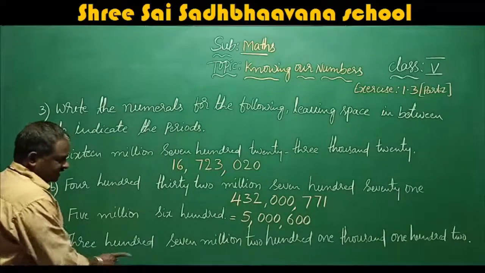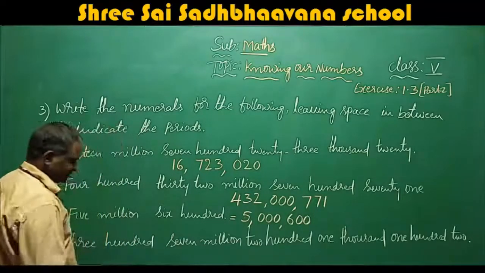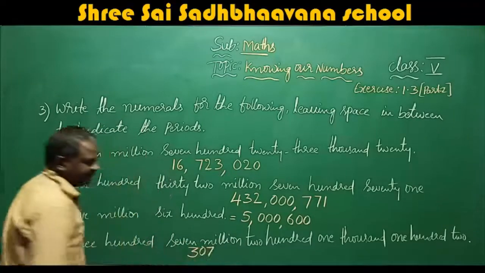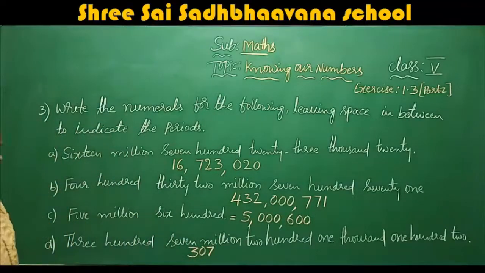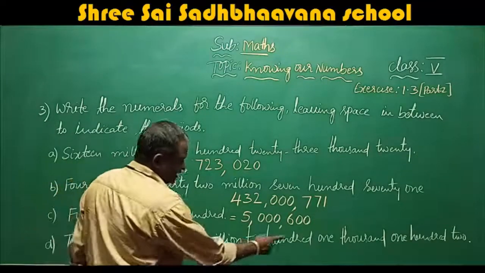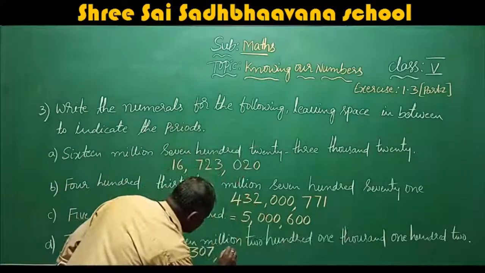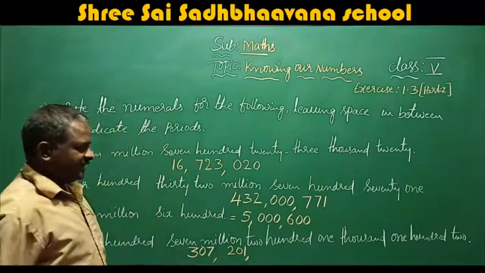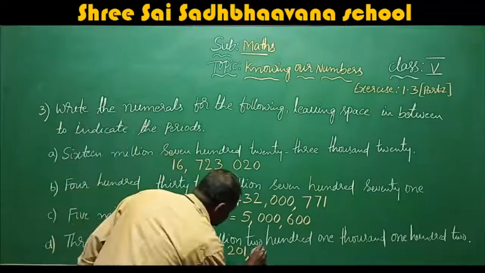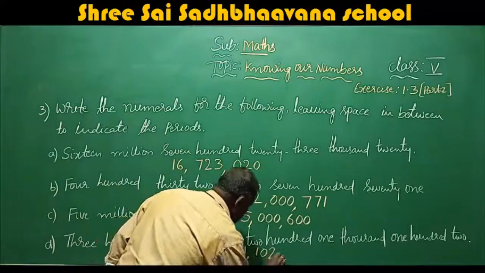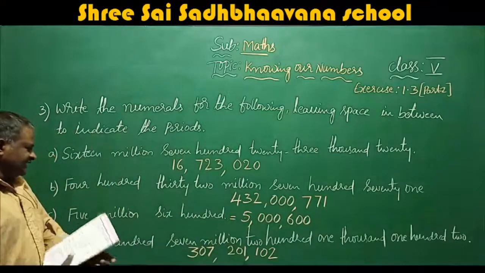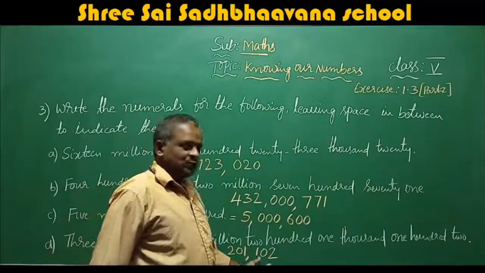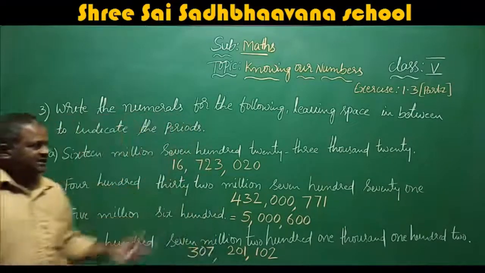First you have to write 307 million, then 201,000, next 102. So this is the answer: 307 million, 201,000, 102.